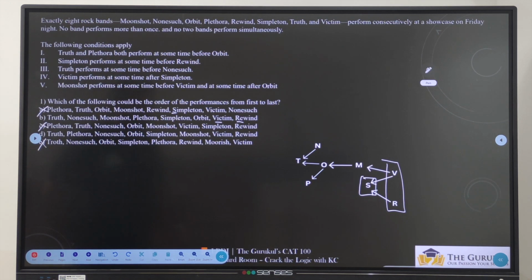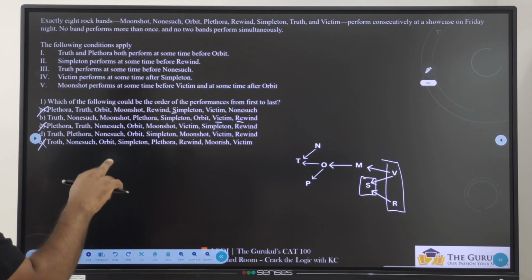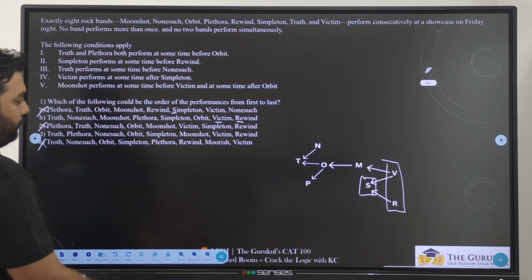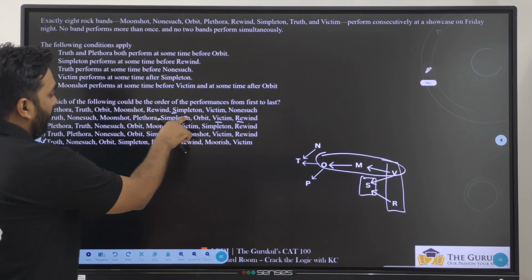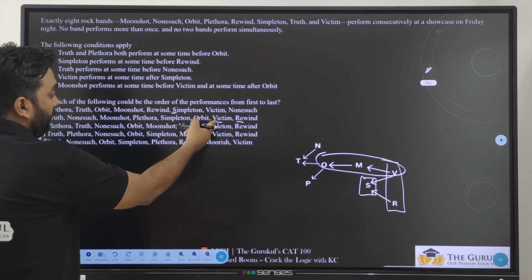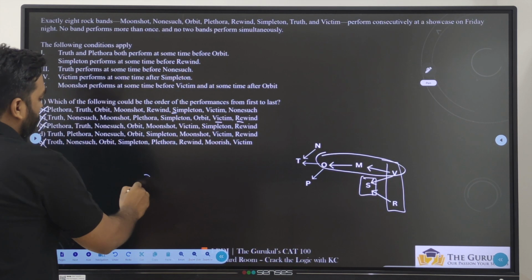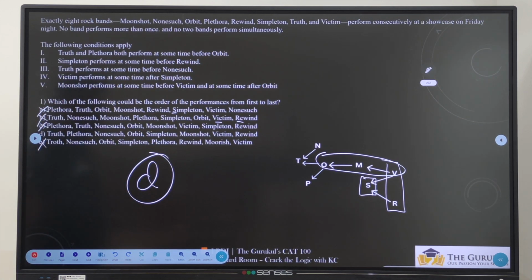Okay. Next, O. After O, we should have M and V. If you look at this one, after O, we should have M and V. After O, there is V, but there is no M. This is not the answer. So we are left with option D. That will definitely be the answer.